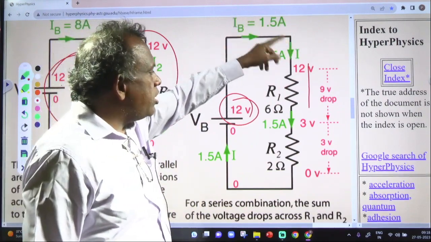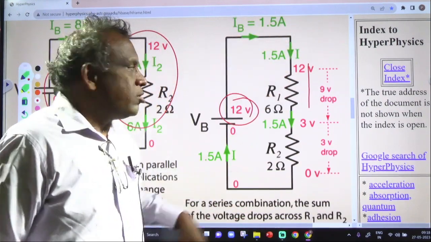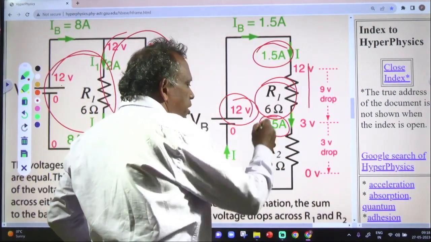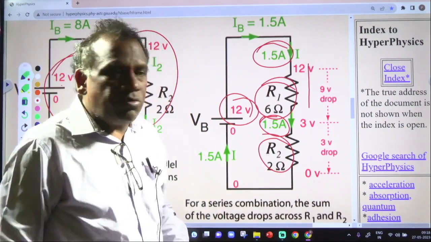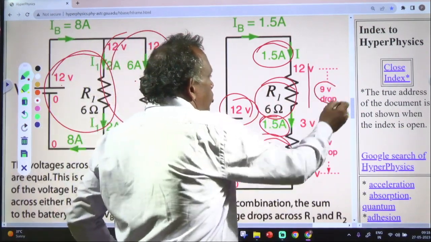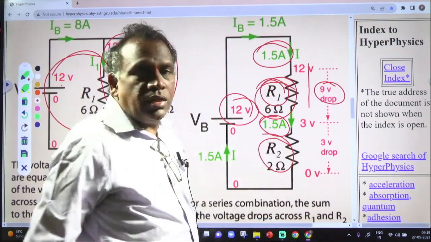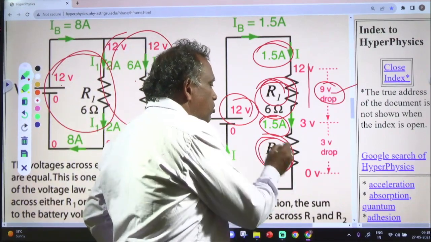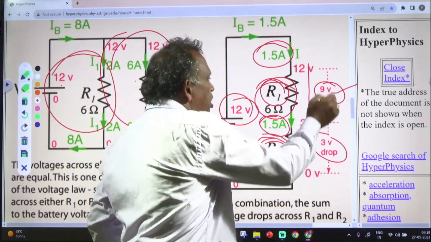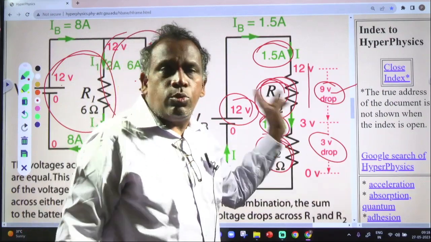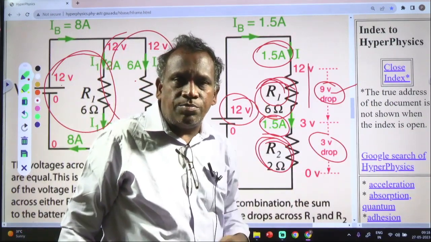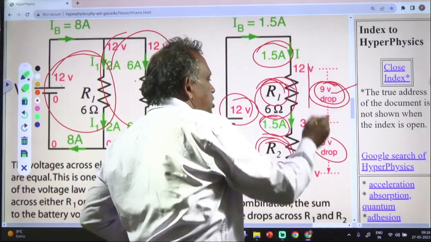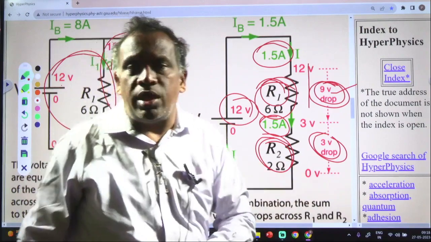The total current will be the same across the circuit. This 1.5 amperes will be across R1 and 1.5 amperes will be across R2 also. 1.5 into 6 becomes 9 volts, so the voltage drop across R1 is 9 volts. Across R2, 1.5 into 2 is 3 volts. The total is 9 plus 3, 12 volts. This is the series connection. Here 9 plus 3, 12, minus 12, again 0.